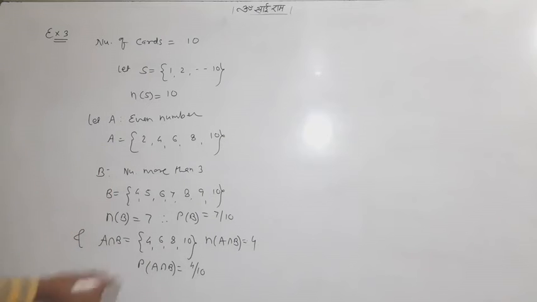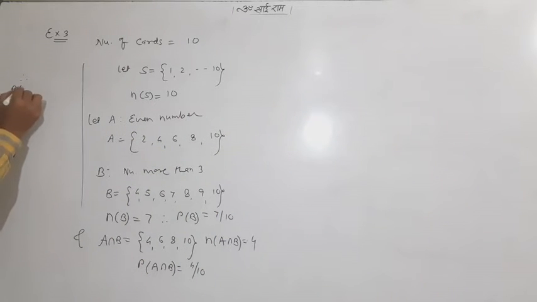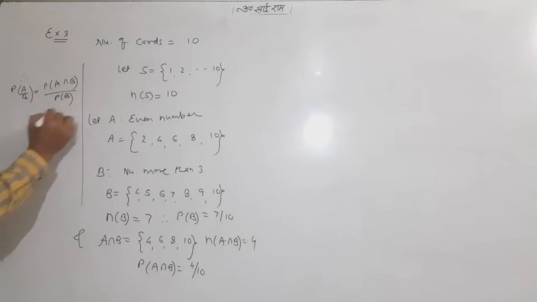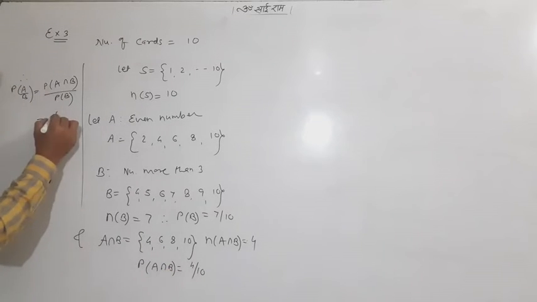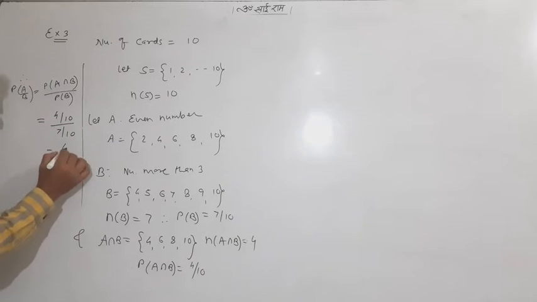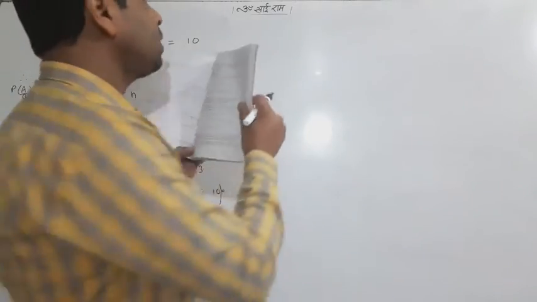Afterward, what I'm going to do, let me write here only. So probability of A upon B is equal to probability of A intersection B upon probability of B. Hope this is visible to you. P of A intersection B is 4 by 10, and this is 7 by 10. So both will cancel, 10 and 10. You have the answer 4 by 7. This is the answer. So it was a very easy question.